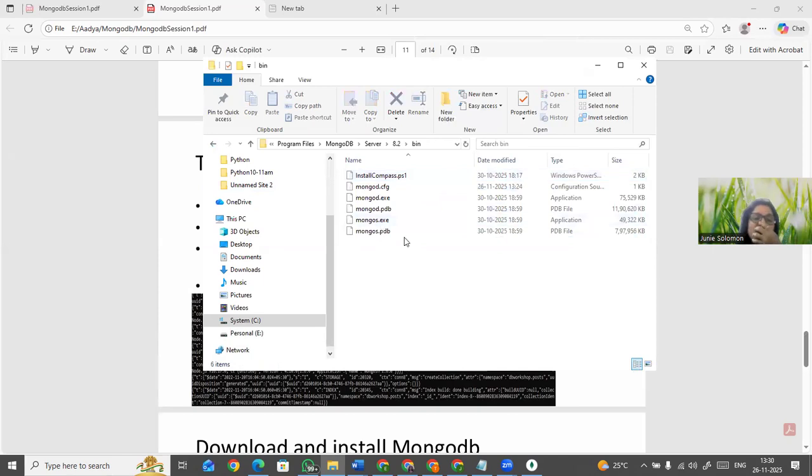So it is there, guys. Here you see, right? MongoDB. This file you will need. So then what you have to do is, guys, you have to first copy this link. Click on the link. Copy this link. Now open your command prompt.